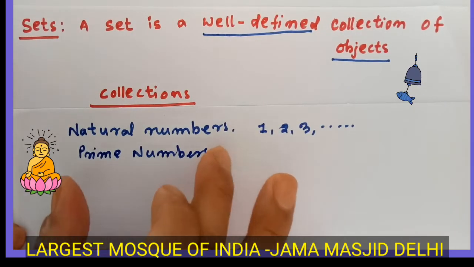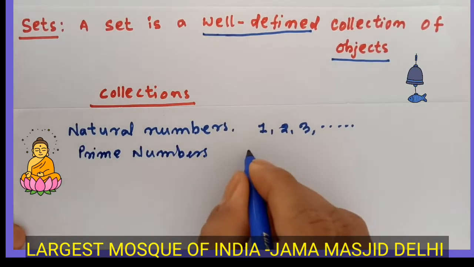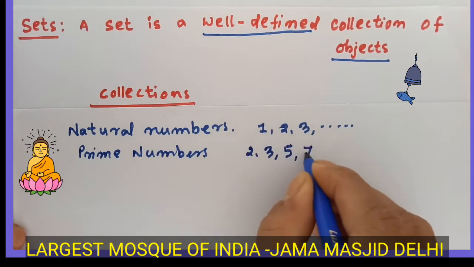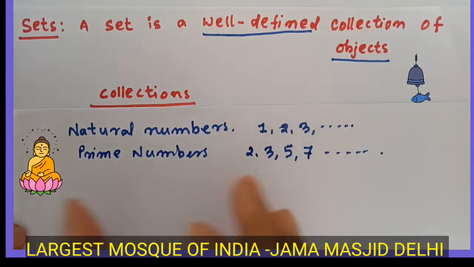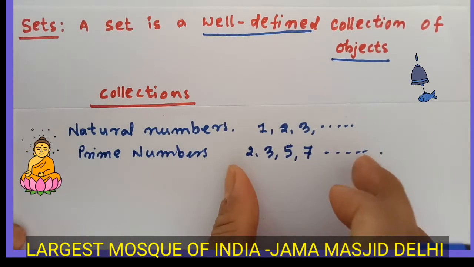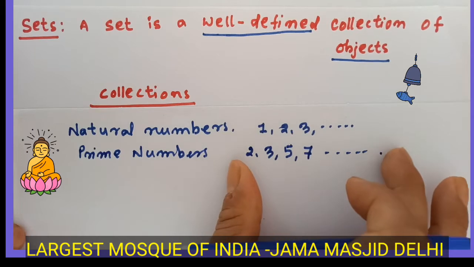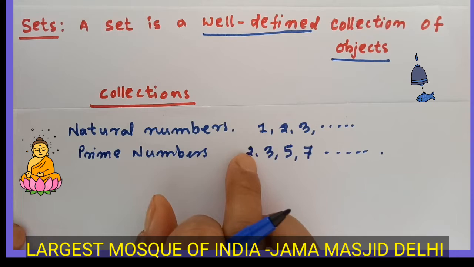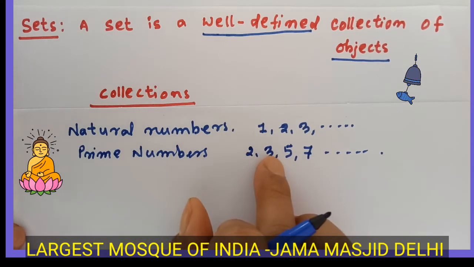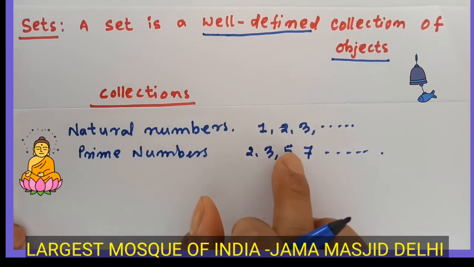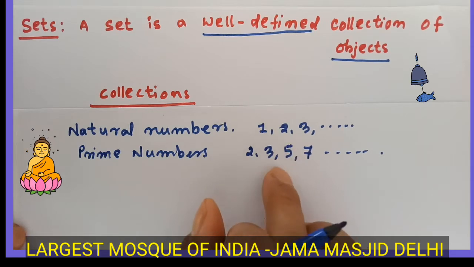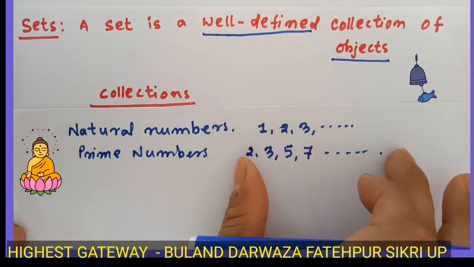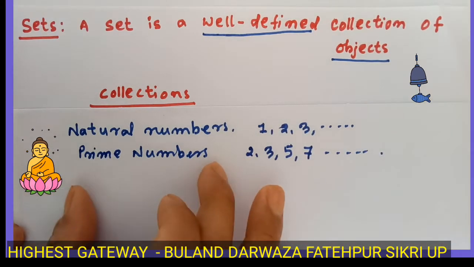Suppose I am taking the prime numbers, like 2, 3, then 5, 7, and it goes on. All the prime numbers have their own identity. Every prime number has what? Two factors, 1 and itself. 3 also has 1 and itself. 5 also has 1 and itself. Every prime number has its own identity. Then they form a group of the prime numbers.